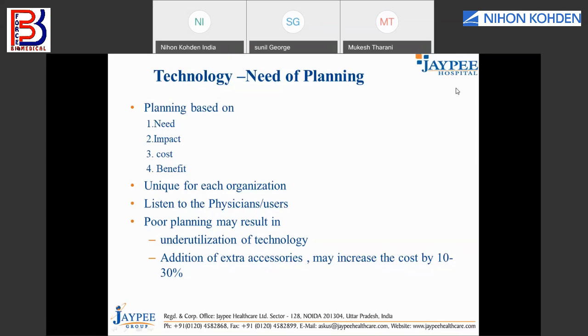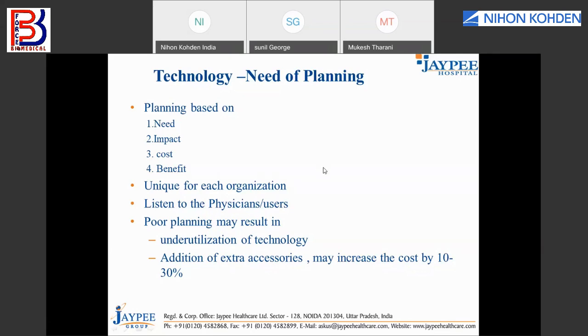At that point of time, you need to see the impact on your utilities. You will require an RO water connection, and when you have a water connection, you require a drainage over there. So these are the implications or the impact created on your facility. So you need to plan for that when you're buying.